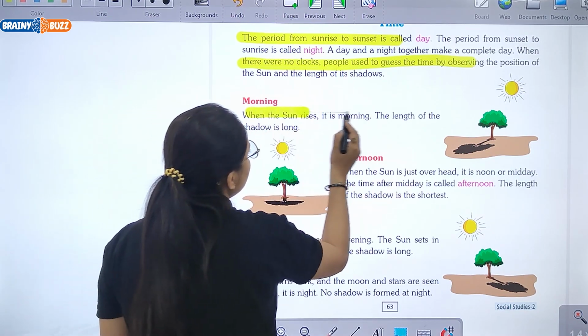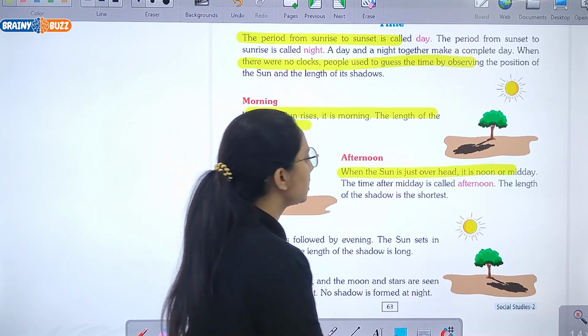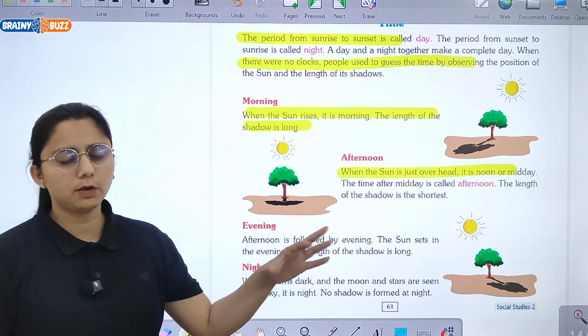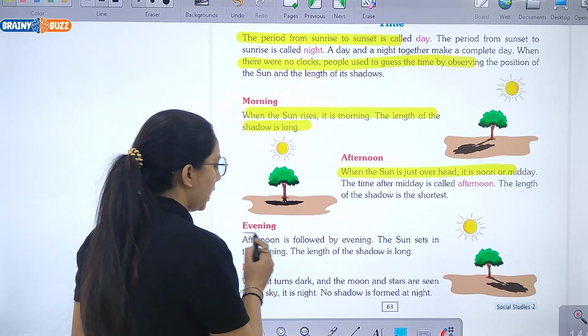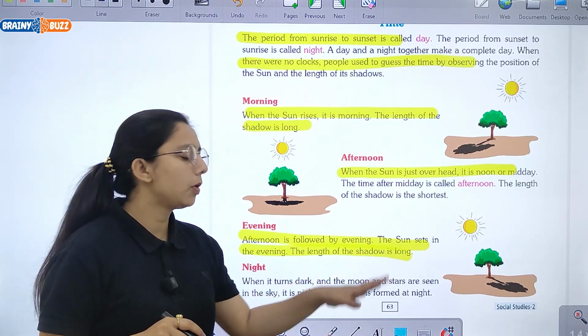Now morning, when the sun rises in the morning, the length of the shadow is long. Afternoon, when the sun is just above our head, जो हमारे सर के ऊपर होता है वो afternoon का time होता है. And afternoon is followed by evening, जो sun sets करता है, जो length होती है shadow की वो बहुत